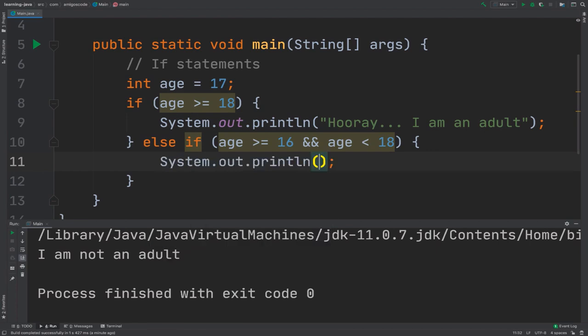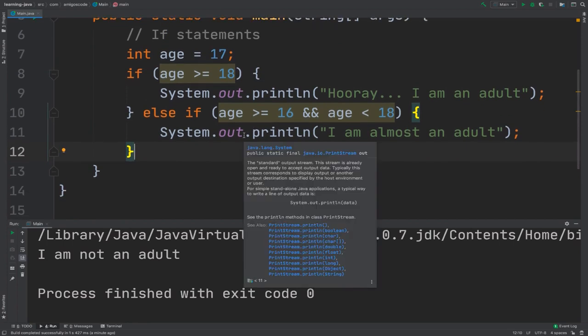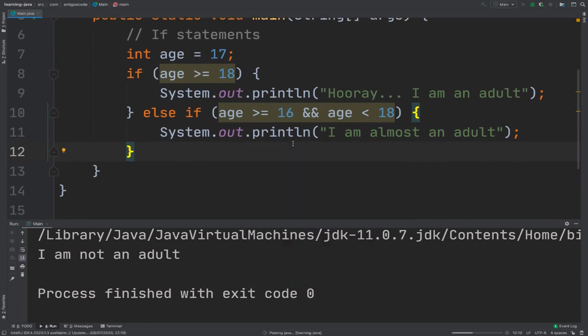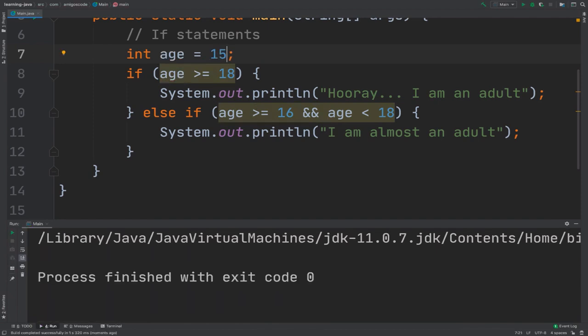log to the console, I am almost an adult. And then finally, right, so let me actually run this so you see the output. So there we go, I'm almost an adult. But now if I change this to 15, you can see that we get nothing to the console.